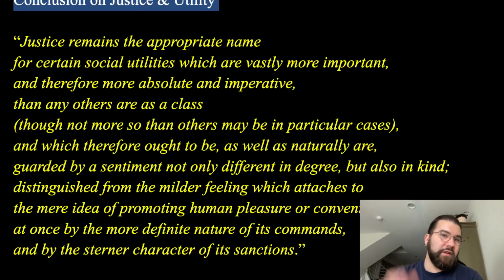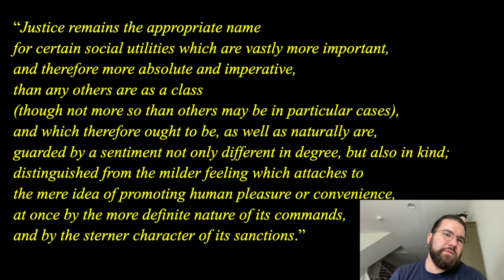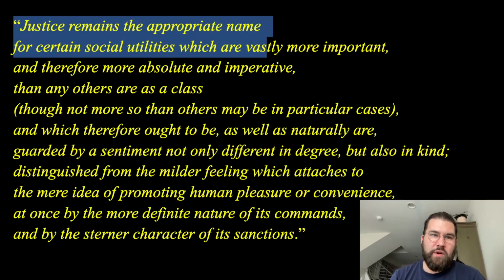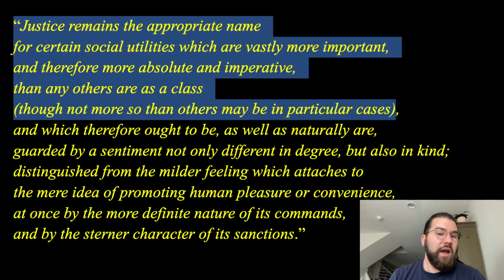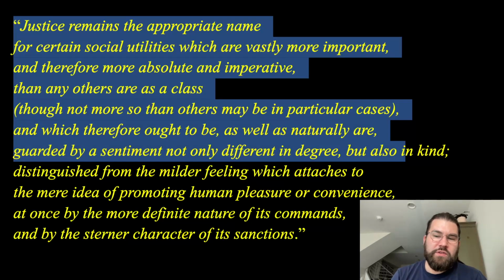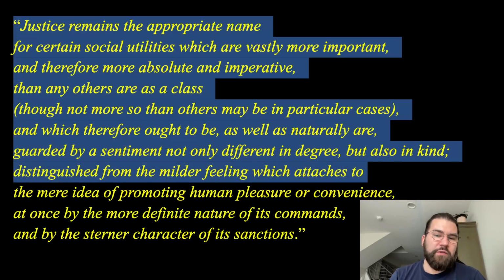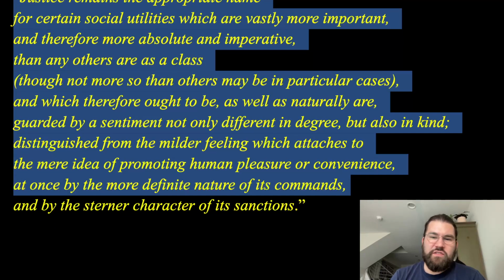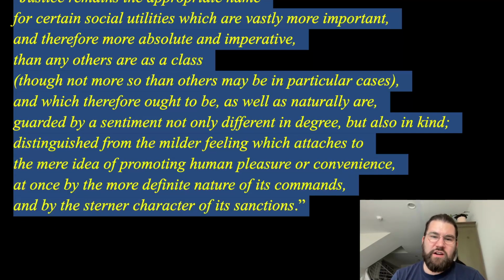So let's do a big conclusion here on justice and utility. Mill sums up by saying that justice remains the appropriate name for certain social utilities which are vastly more important, and therefore more absolute and imperative than any others are as a class, though not more so than others may be in particular cases, and which therefore ought to be, as well as naturally are, guarded by a sentiment not only different in degree, but also in kind, distinguished from the milder feeling which attaches to the mere idea of promoting human pleasure or convenience, at once by the more definite nature of its commands and by the sterner character of its sanctions. I think that's a great place to end, really sum this up.